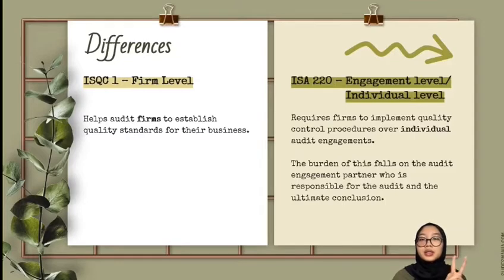As you know, since there are two components of audit quality, we should know the difference between these two components. The first one, ISQC 1, focuses on the firm level. It helps audit firms to establish quality standards for their business. On the other hand, ISA 220 talks about quality control at the engagement level, also known as the individual level. ISA 220 requires firms to implement quality control procedures over individual audit engagements, and the burden of this falls on the audit engagement partner, who is responsible for the audit and the ultimate conclusions.